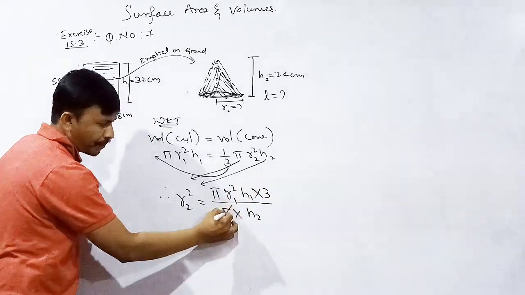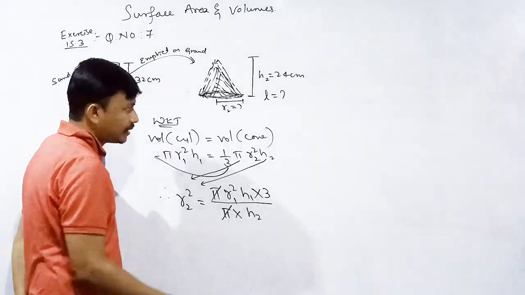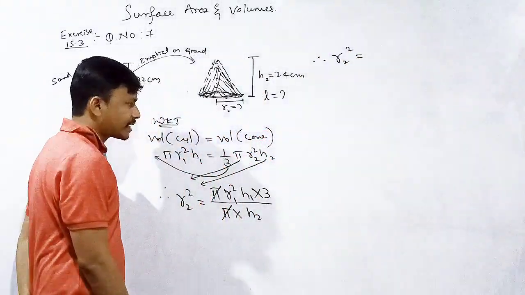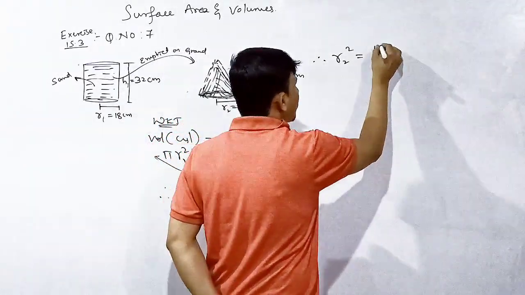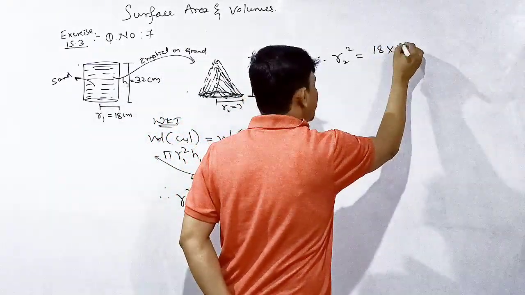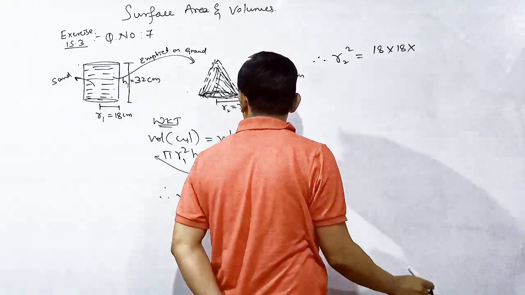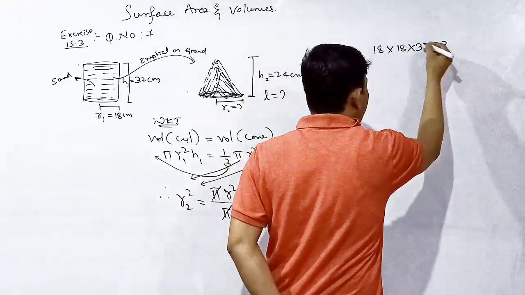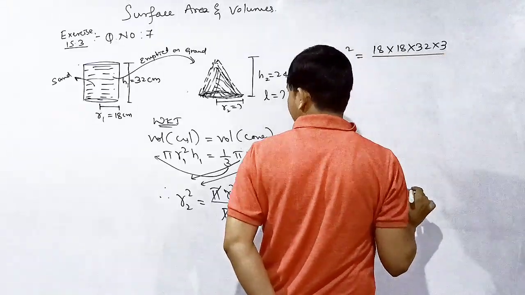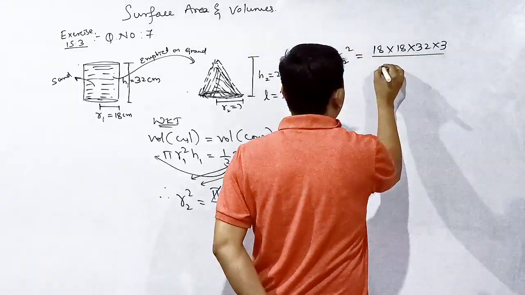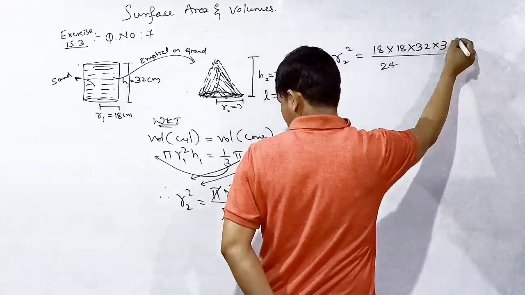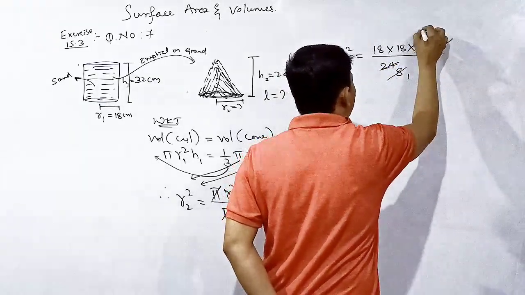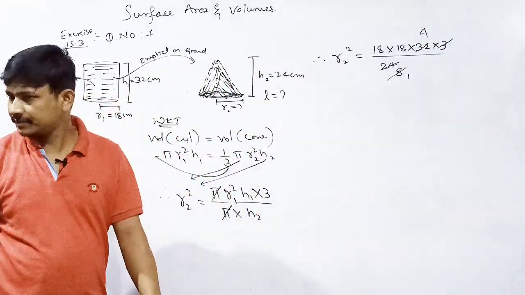Correct? Pi cancels. Therefore R2 square is equal to R1 value is 18, squared, 18 into 18, into H1 is 32, into 3. What is the H2 value? 24. 3 ones are 3, 3 8s are 24, 8 ones are 8, 8 4s are 32, correct.